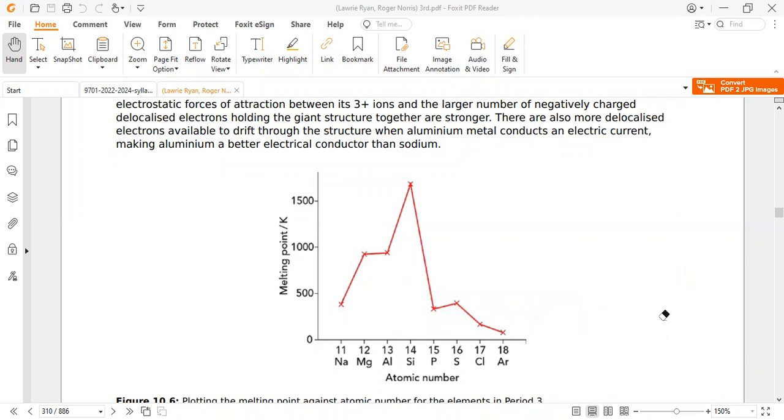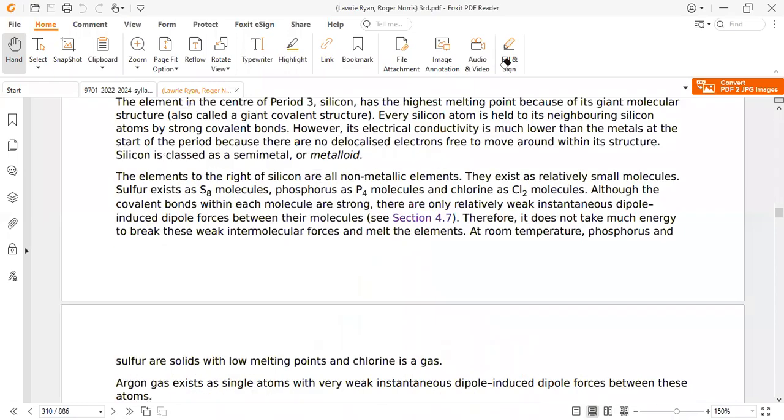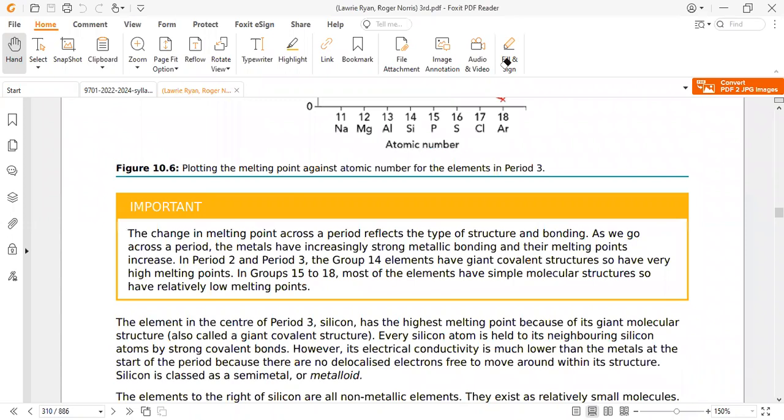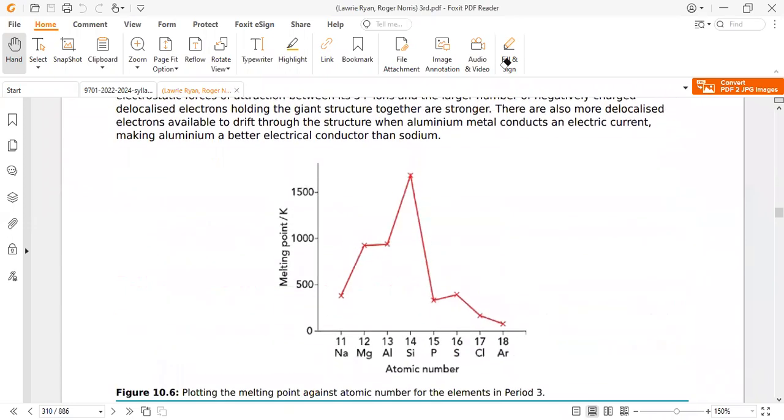So sulfur contains a stronger induced dipole, so there is stronger attraction between sulfur particles and the highest melting point among all the non-metals.